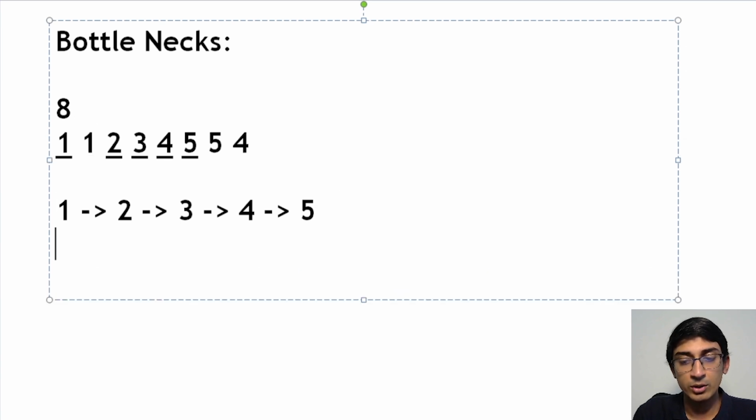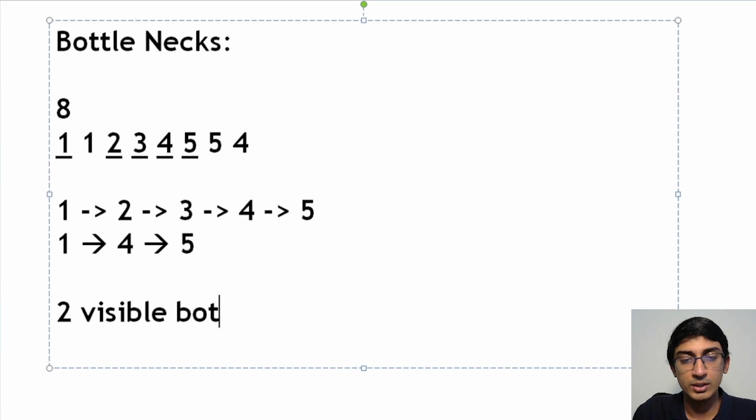So what I will do is I'll do 1 into 4 into 5. This is what I'll end up doing. I'll put 1 inside 4 and then 4 inside 5. So finally what I'm left with is 2 visible bottles of 5, right? So 2 visible bottles of 5 is what I am left with.